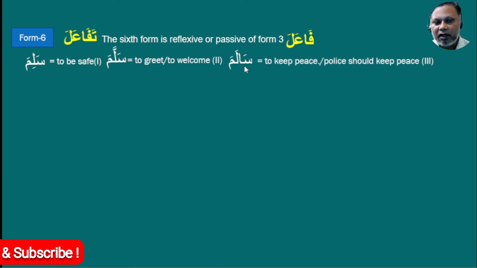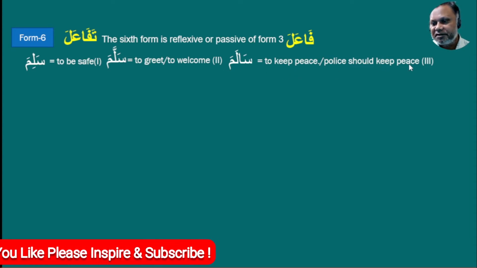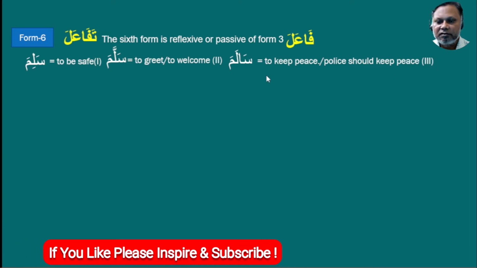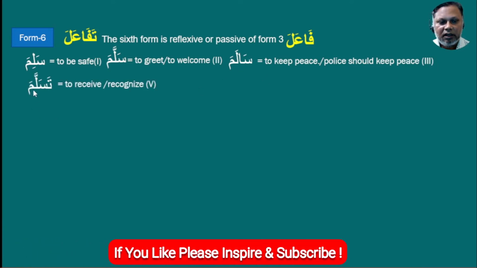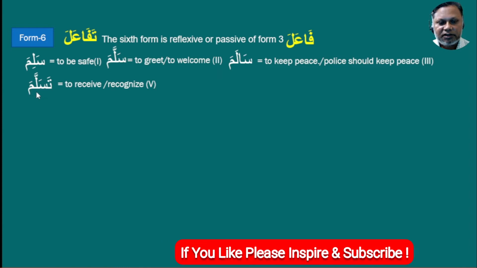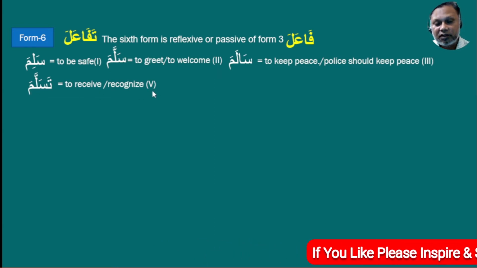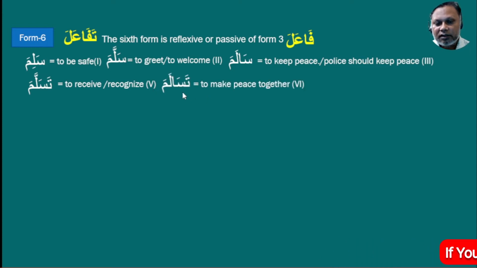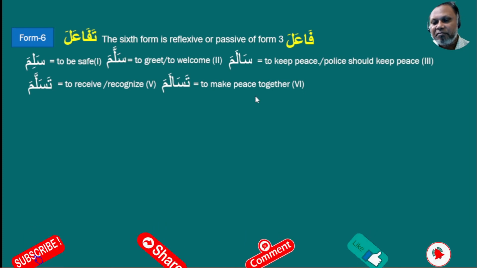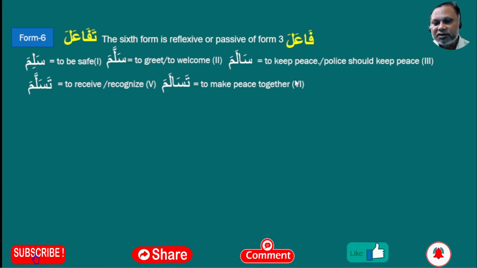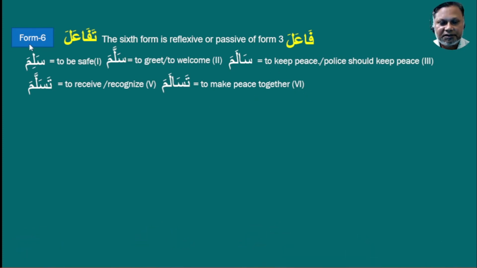And salama means to keep peace, like the police should keep peace. This is the Form 3 verb. And tasallama means to receive or to recognize. This is Form 5. And finally, tasalama means to make peace together. This is our Form 6 verb, today's Form 6.